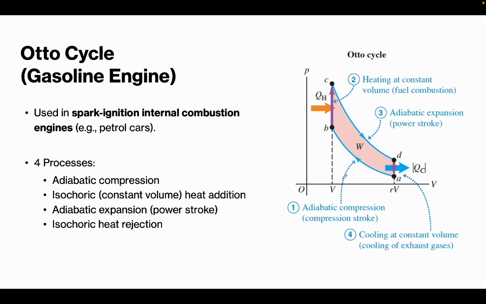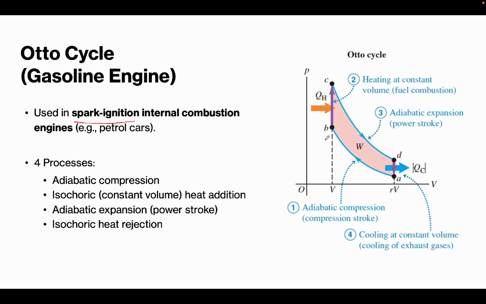Now, the Otto cycle is used in spark ignition internal combustion engines, for example, petrol cars. On the right side of this presentation is the PV diagram of what is happening in the Otto cycle.